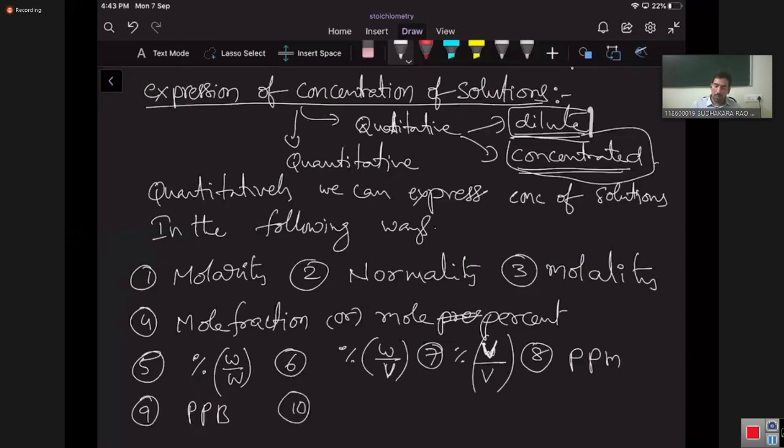Tenth one, strength. Strength means grams per liter.